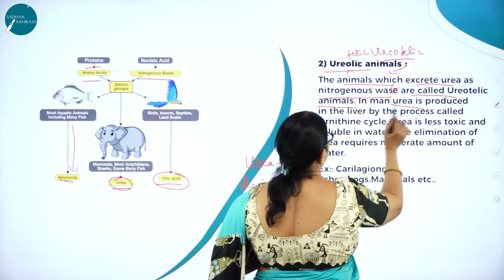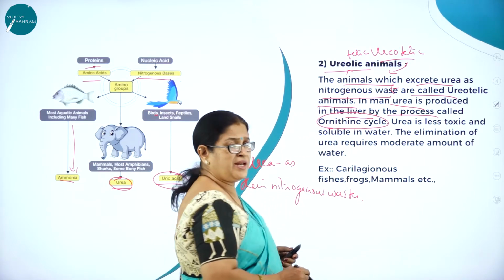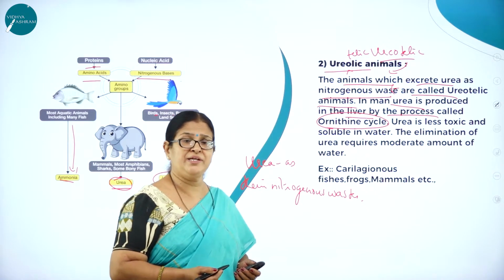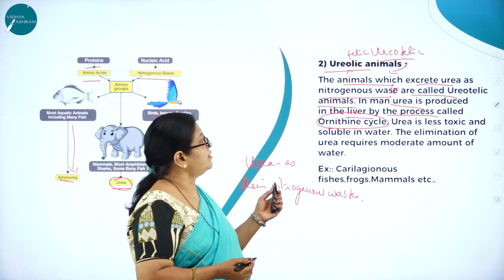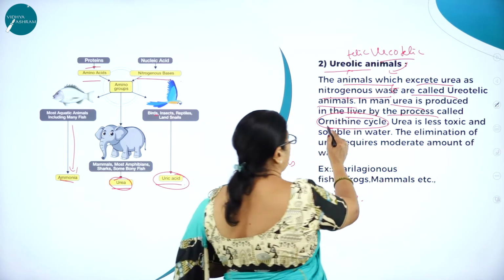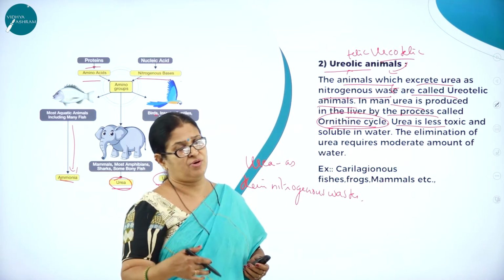In man, urea is produced in the liver by the process called the ornithine cycle. So man is called a ureotelic animal because man eliminates the nitrogenous waste in the form of urea. Urea, compared to ammonia, is less toxic.